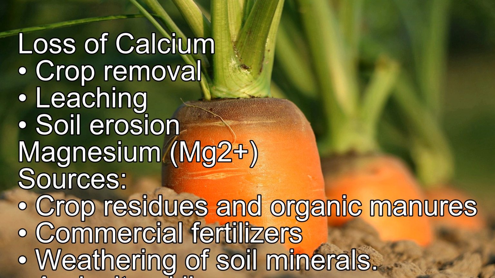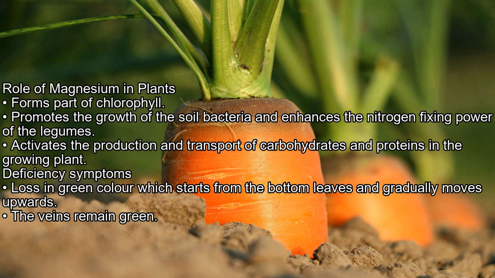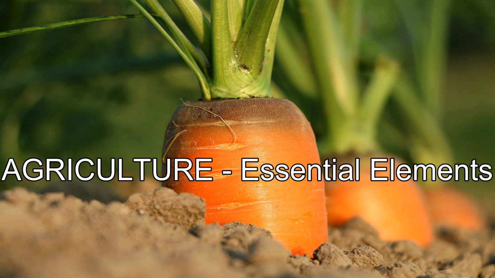Sources: crop residues and organic manures, commercial fertilizers, weathering of soil minerals, agricultural limes. Role of magnesium in plants: forms part of chlorophyll, promotes the growth of the soil bacteria and enhances the nitrogen-fixing power of the legumes, activates the production and transport of carbohydrates and proteins in the growing plant. Deficiency symptoms: loss in green color which starts from the bottom leaves and gradually moves upwards. The veins remain green.